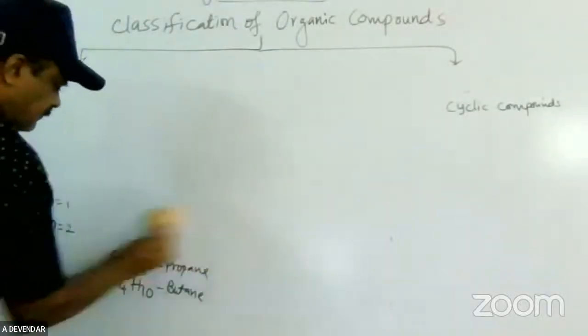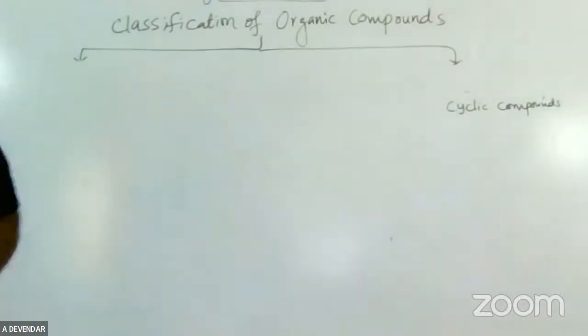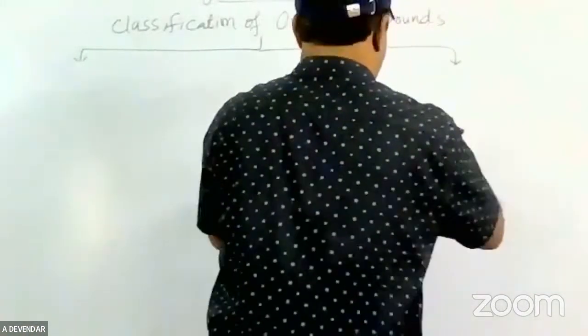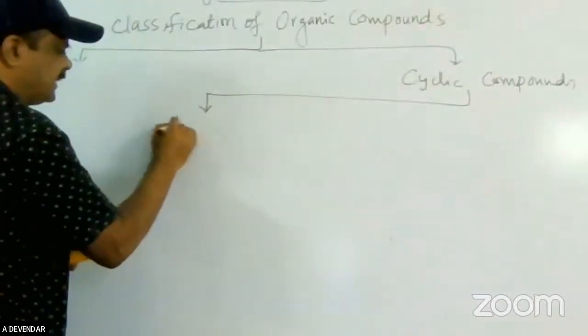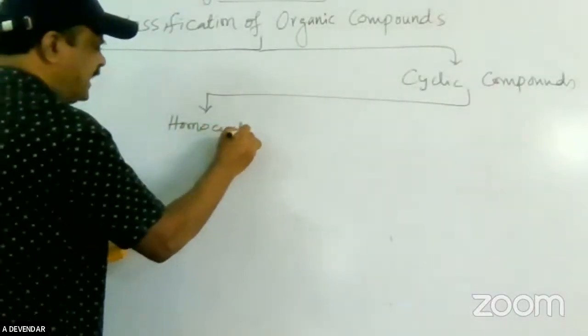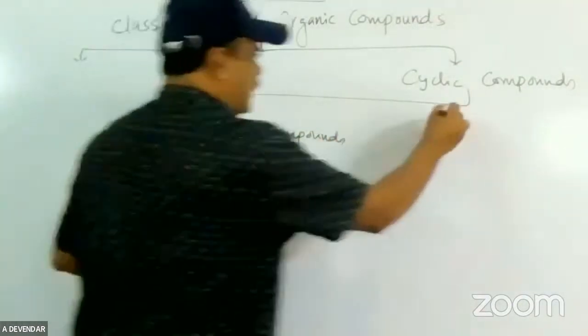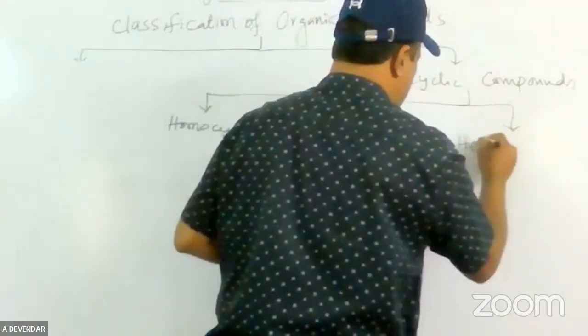Now we come to cyclic compounds. Cyclic compounds are further divided into homocyclic compounds and heterocyclic compounds.